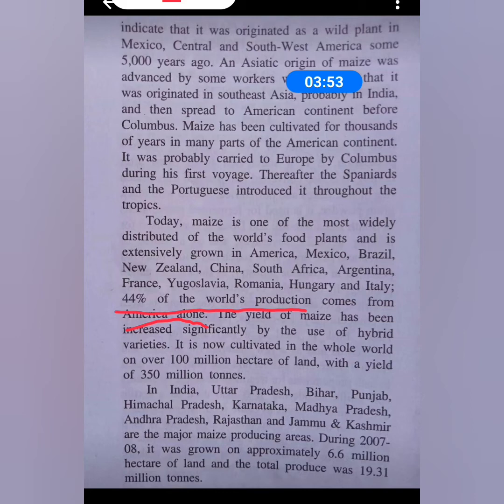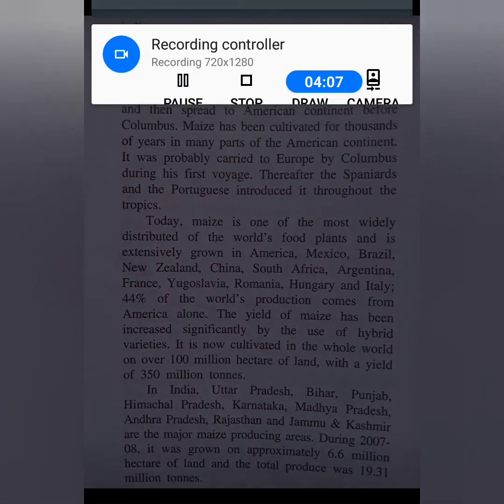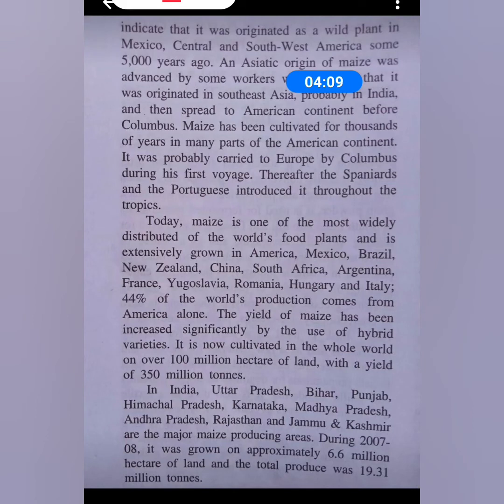The yield of maize has been increased significantly by the use of hybrid varieties. And coming to the area of cultivation, this part here is the area of cultivation. In India, you see that these are the different states in which this particular crop plant is cultivated.